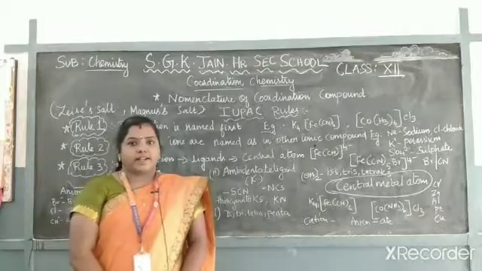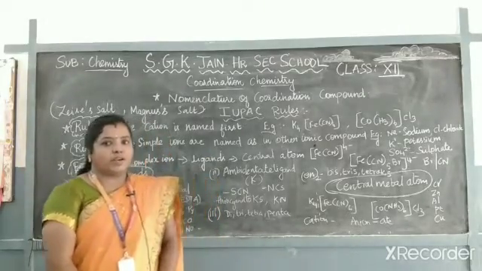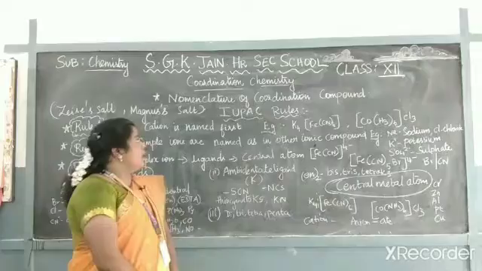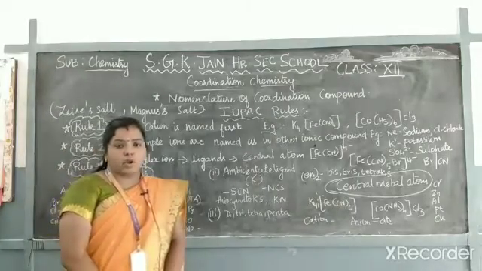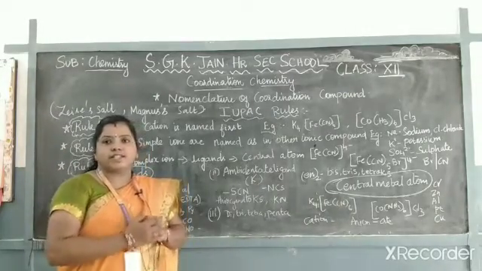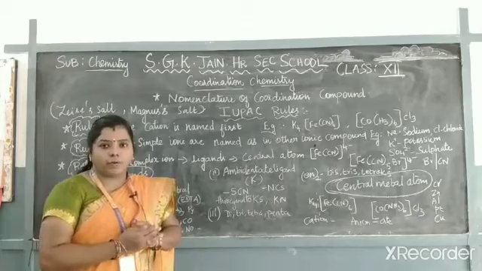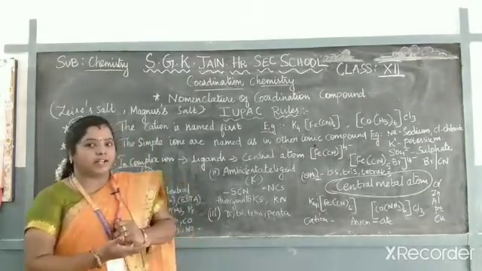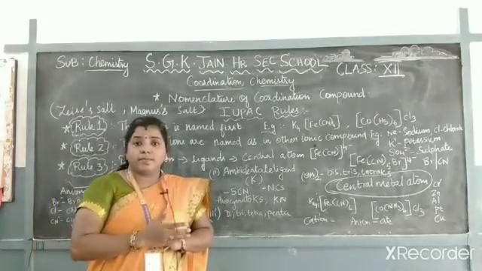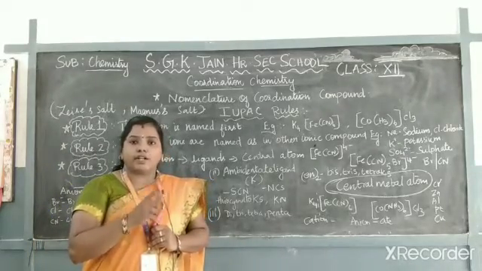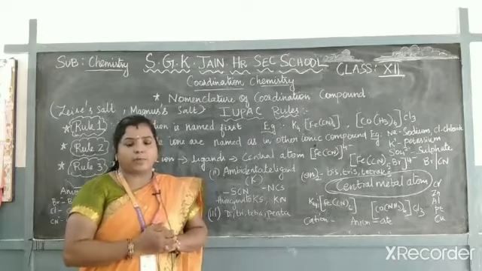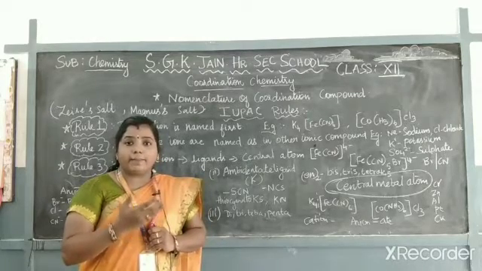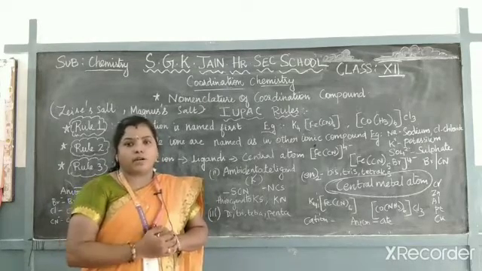Today for the 12th standard, I am going to explain the lesson coordination chemistry and the topic is nomenclature of coordination compounds. In the previous videos we discussed what a coordination compound is. We already know about a compound: a compound means a combination of atoms. What is the meaning of coordination compound? A coordination compound is a complex compound which is not able to dissolve easily. That is a coordination compound.